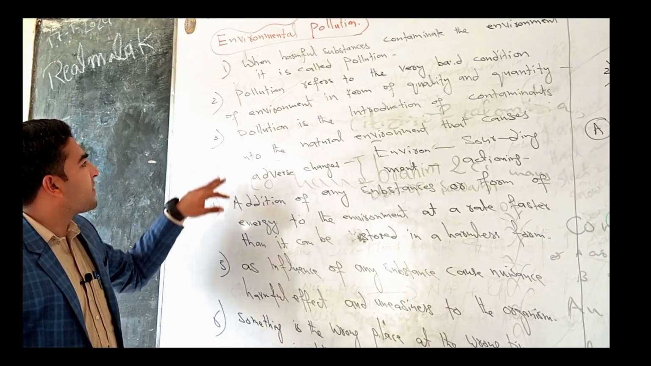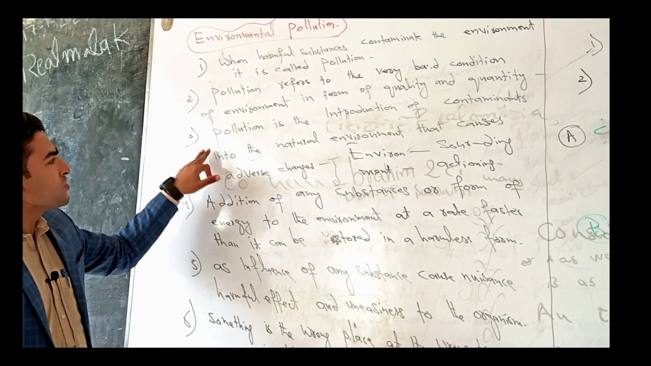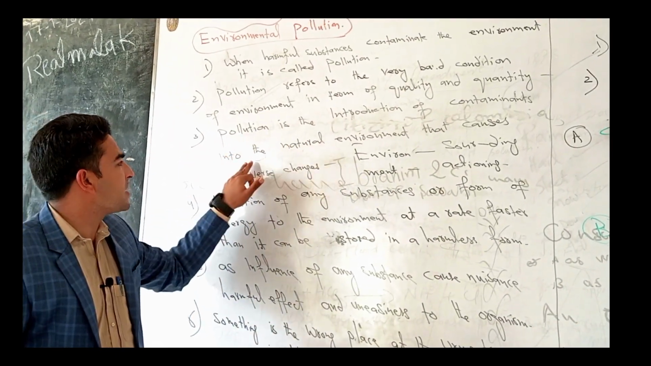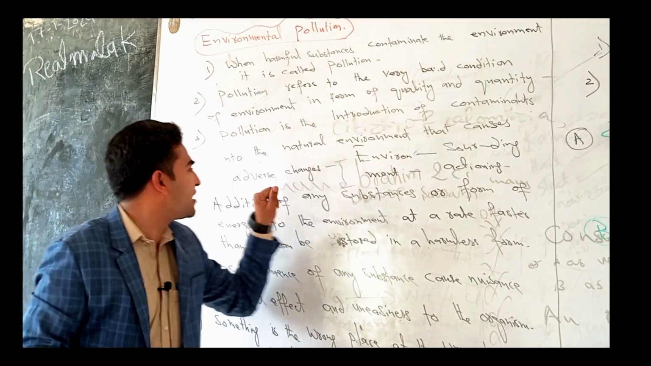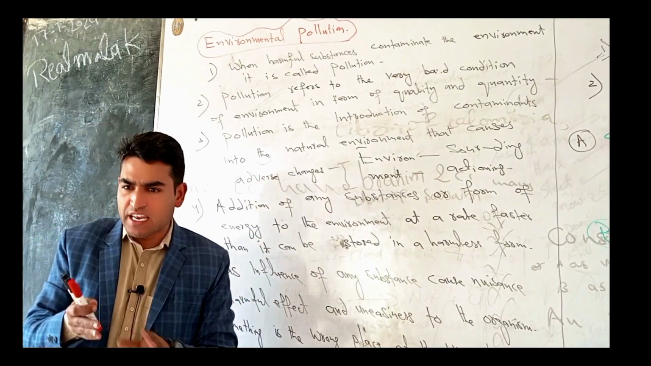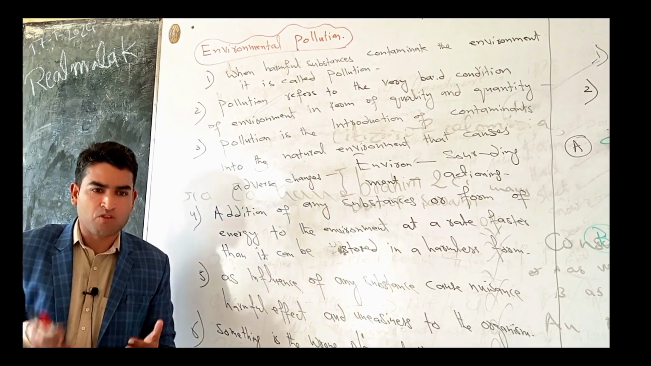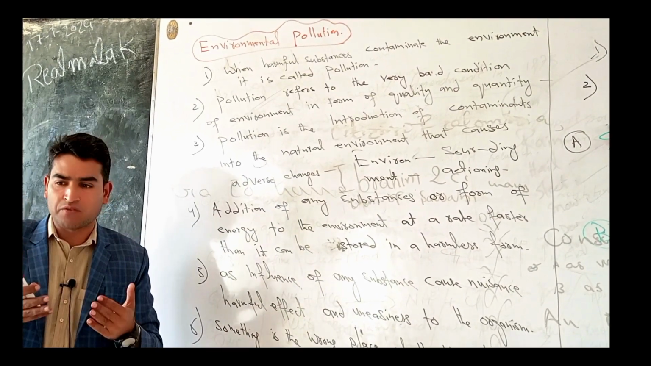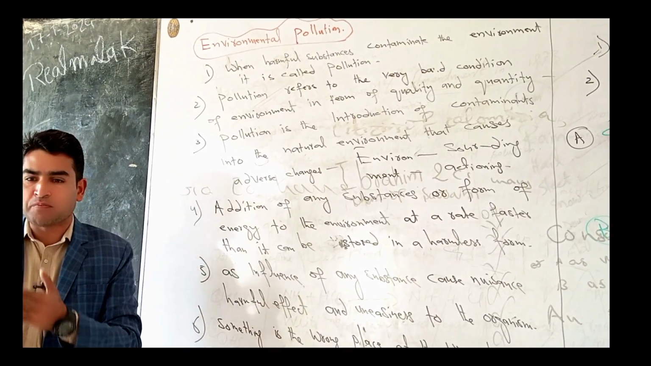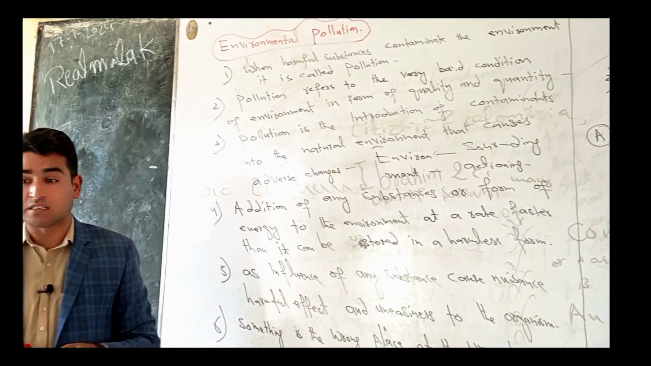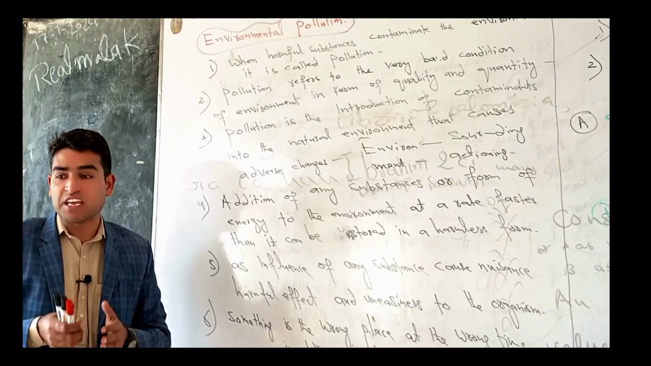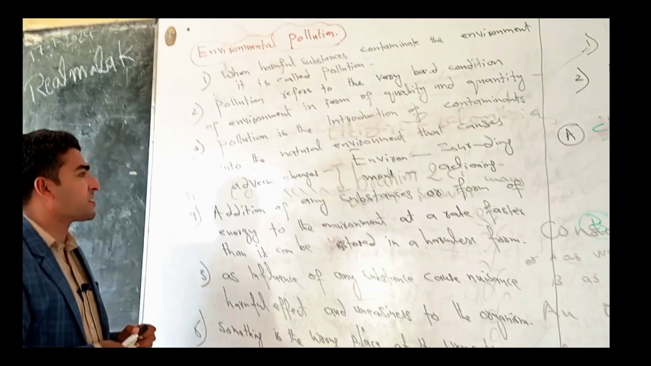We can also define environmental pollution as the introduction of contaminants into the natural environment that causes adverse changes. Anything which enters our atmosphere or our environment and affects the life of human beings as well as other living organisms is known as contamination. It is known as environmental pollution.